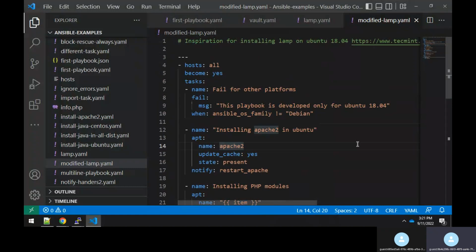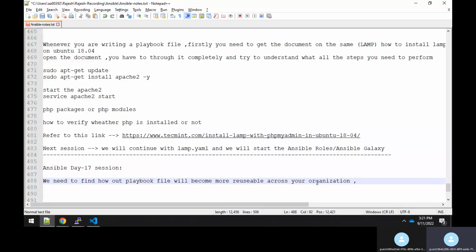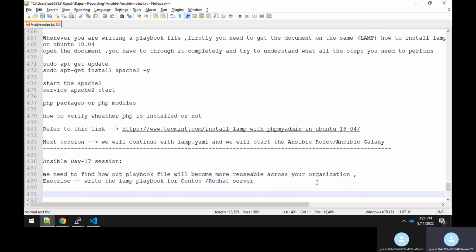So can you write one more playbook file, guys, same for this one? As an exercise for you guys, people who are watching, write the LAMP playbook for CentOS or Red Hat servers. It means that if the servers are Red Hat or CentOS, you need to write a LAMP playbook file so that it will run.